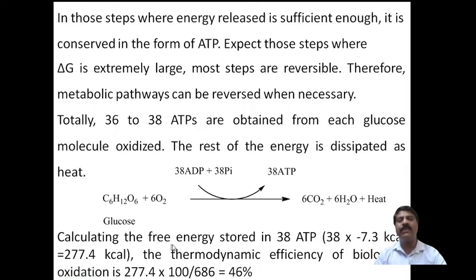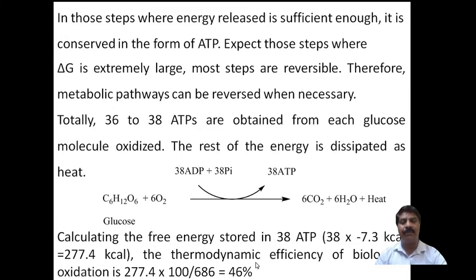Calculating the free energy stored in 38 ATP: one ATP molecule on hydrolysis gives minus 7.3 kilocalories. Therefore, in total 277.4 kilocalories are stored. The thermodynamic efficiency of biological oxidation is expressed as a percentage: the total energy divided by the energy released, multiplied by 100. Therefore, we get about 48%.